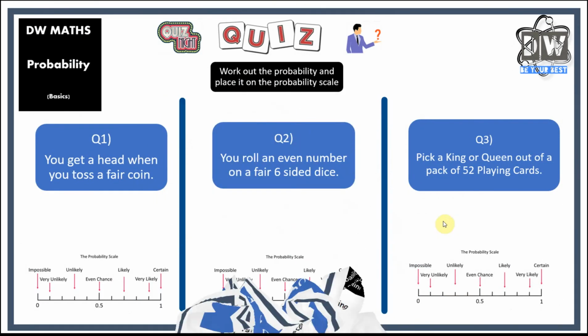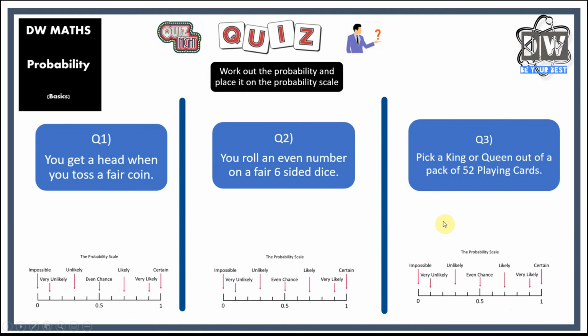So there you go. Here is the quiz now. You should be doing really well. I'm sure there's no problems, but if there was, go back and watch a little bit more before you move on to this. All you've got to do is position these on the number line. So do those now and come back and see if you've got them correct.